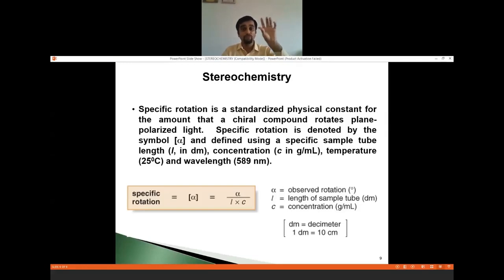We have to set a particular wavelength, say for example 589 nanometers, and we have to carry out the experiment at a particular temperature, here I have mentioned 25 degrees Celsius. At that time, whichever angle of rotation you observe is called the specific angle of rotation, and it is a physical constant.